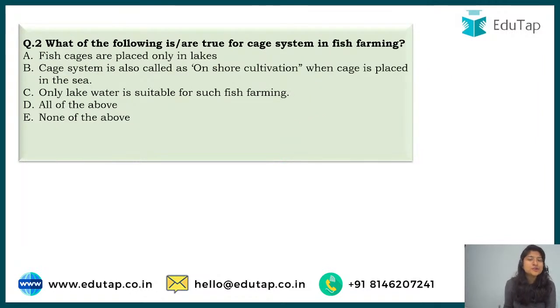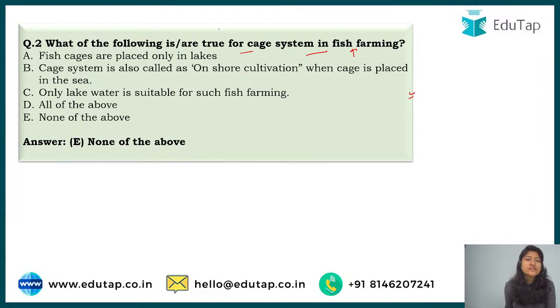Now let's move to question number 2, which is: which of the following is or are true for the cage system in fish farming? This is a type of farming system that is followed while rearing fishes, and there are the following options, and you have to tell which of the following is correct. The correct answer over here is option E, that is none of the above.